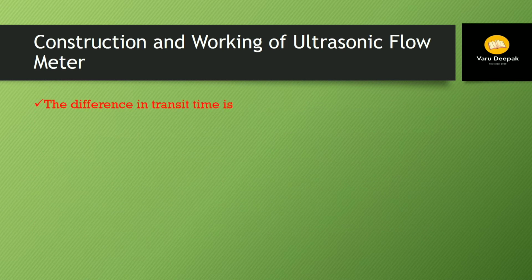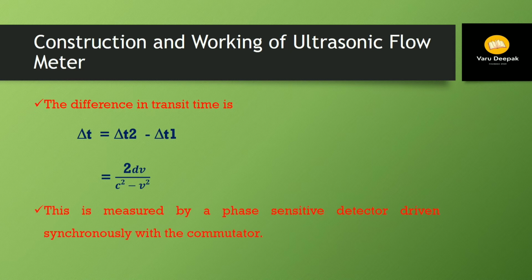The difference in transit time is delta T equal to delta T2 minus delta T1. So from the earlier equations, we can say that delta T is equal to 2 D V divided by C square minus V square. This is measured by a phase sensitive detector driven synchronously with the commutator.